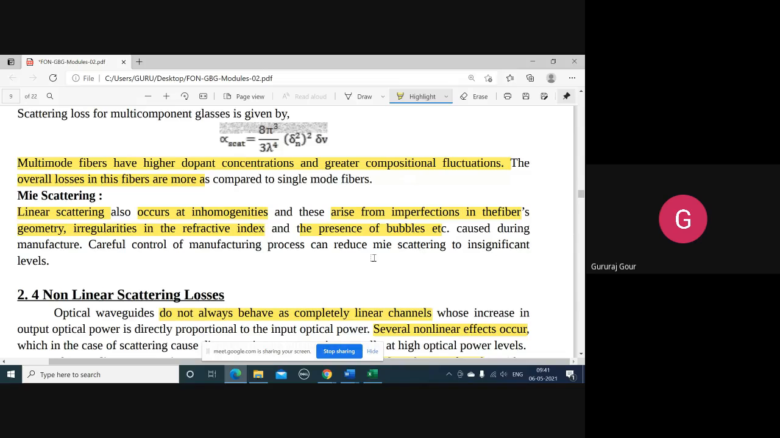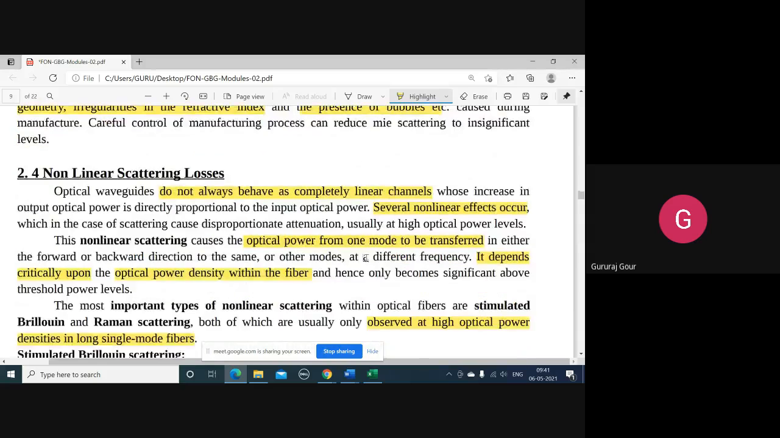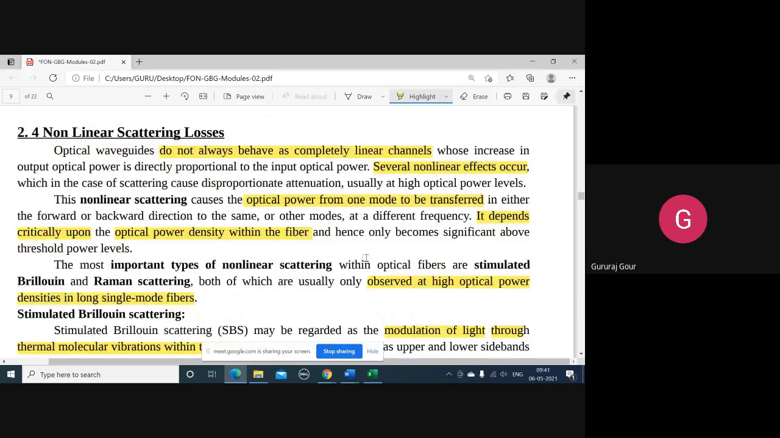Okay, we have discussed so far two types of absorption: extrinsic absorption, with respect to the loss characteristics of the germanium graph, and intrinsic absorption, with respect to the silica absorption loss characteristics. And next we have gone with the discussion of linear scattering. There we came across two types again: Rayleigh scattering loss and Mie scattering loss. And the next one we are discussing is nonlinear scattering losses.